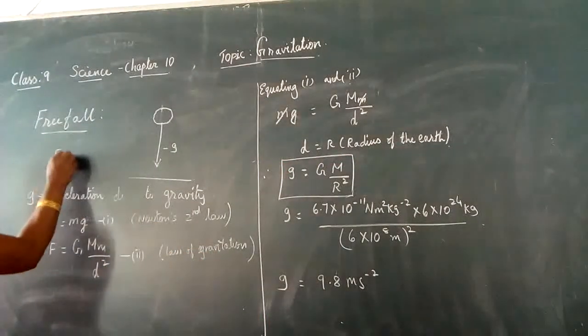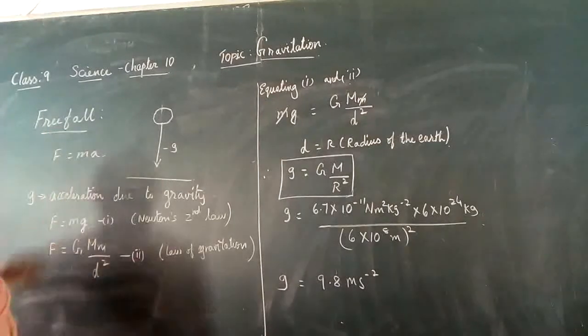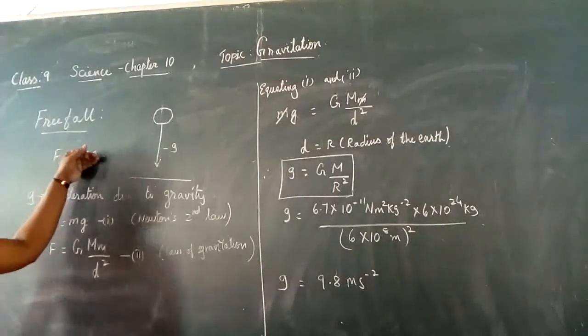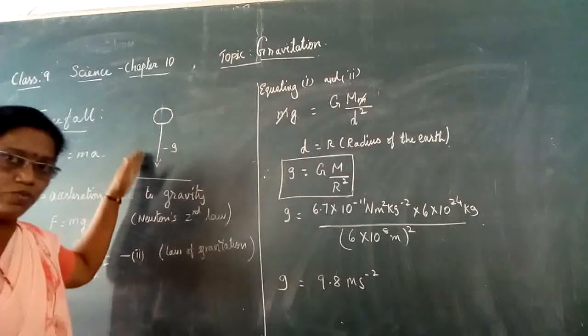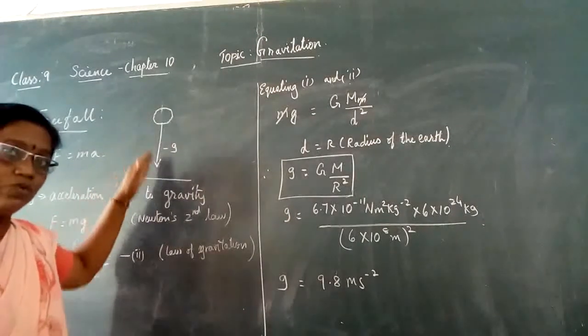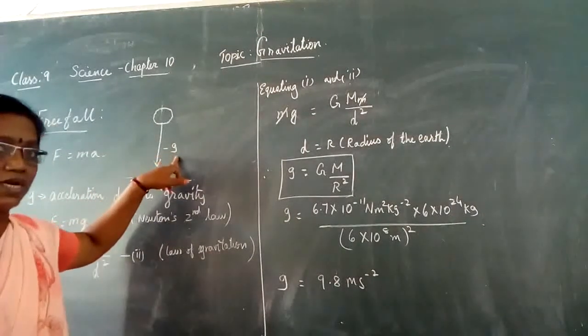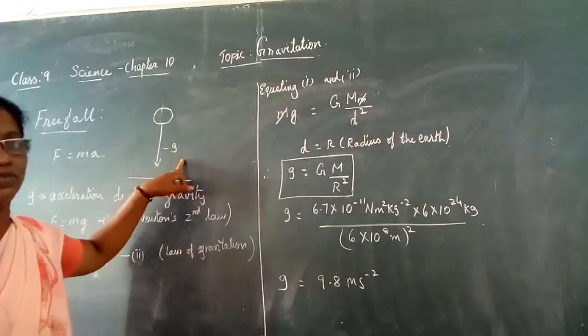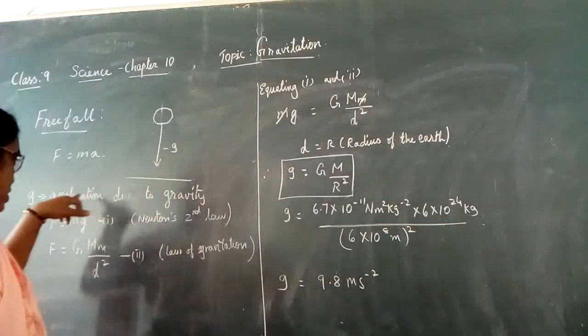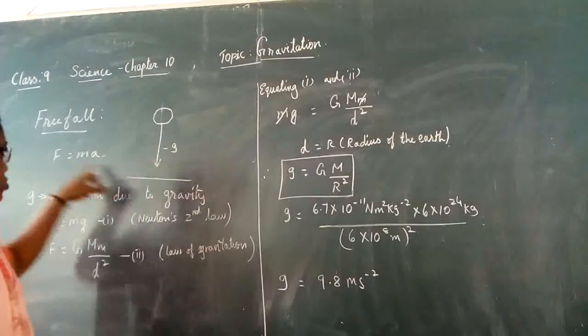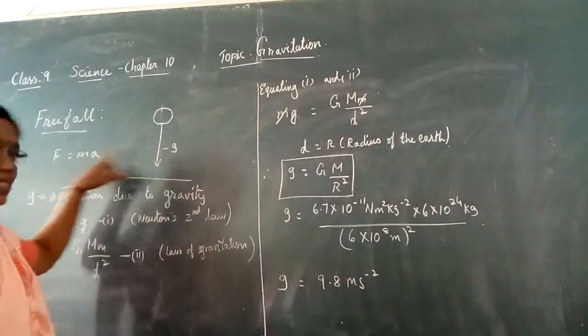F is equal to m into a. What is a? It is the acceleration. Since the object is moving due to the gravitational force of attraction, we call it g instead of a; it is one and the same.